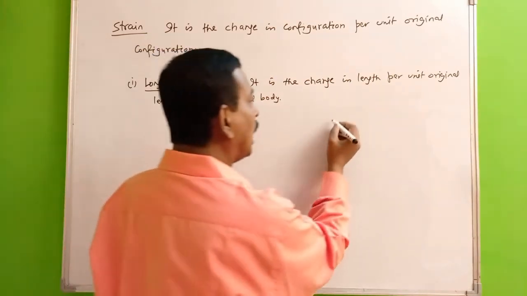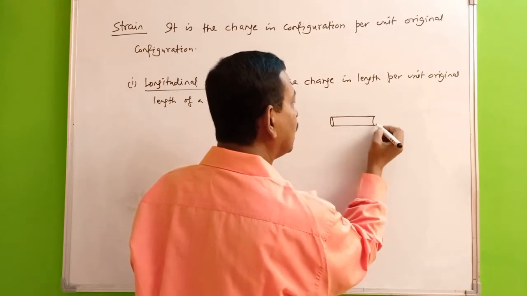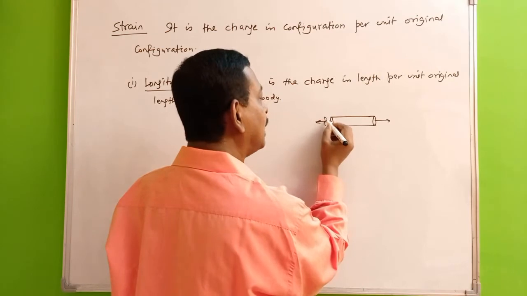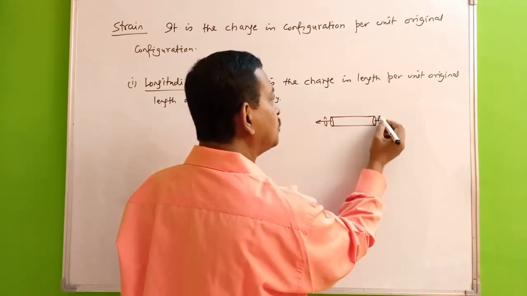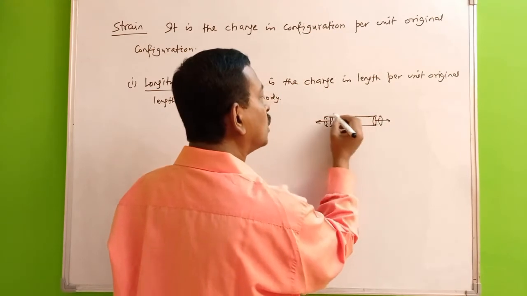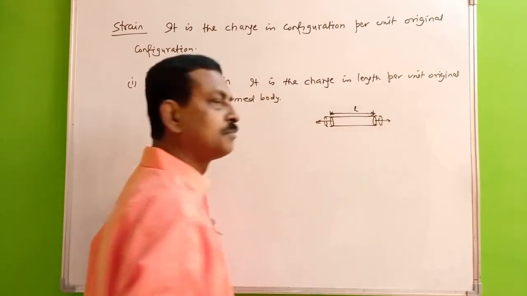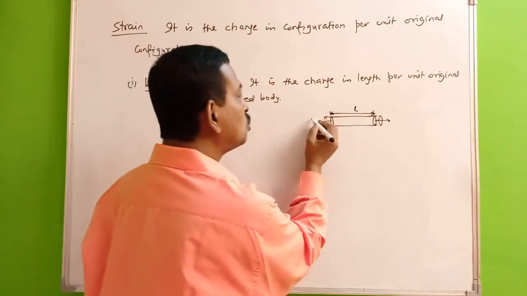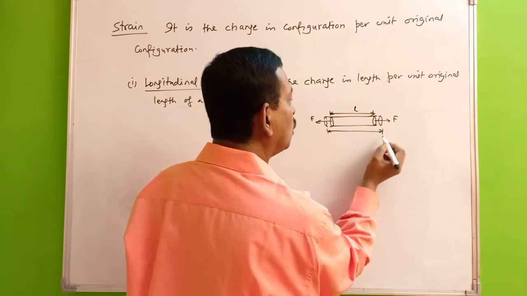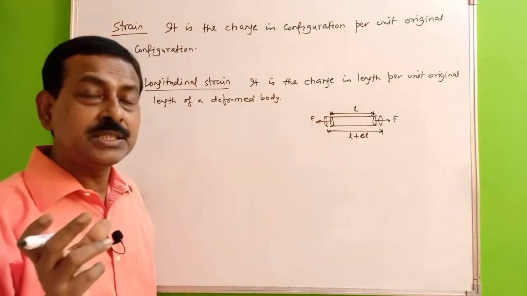Like suppose you have a rod there, you have stretched that one so that its length has changed. Suppose originally this particular one was having a length L, and now due to the applied force on this body, the new length is now L plus delta L. It means what is the change in the length?